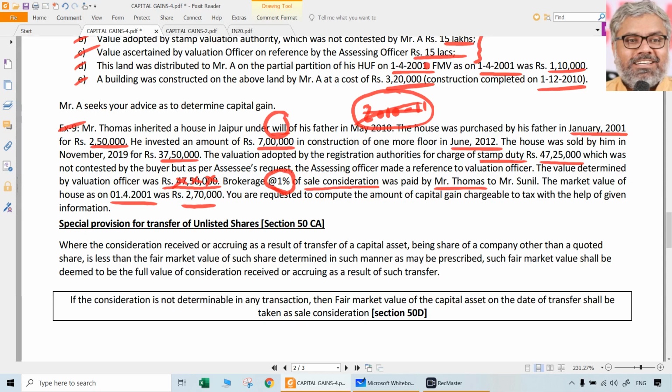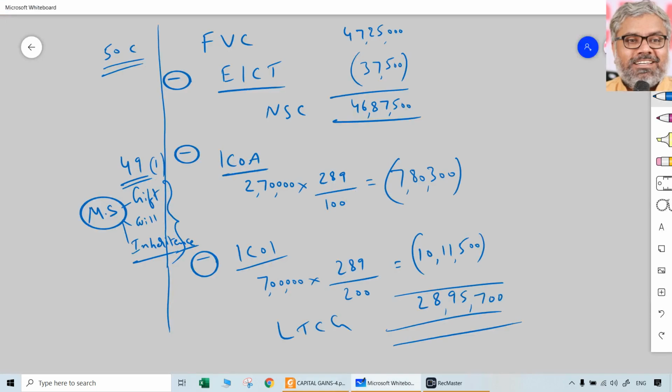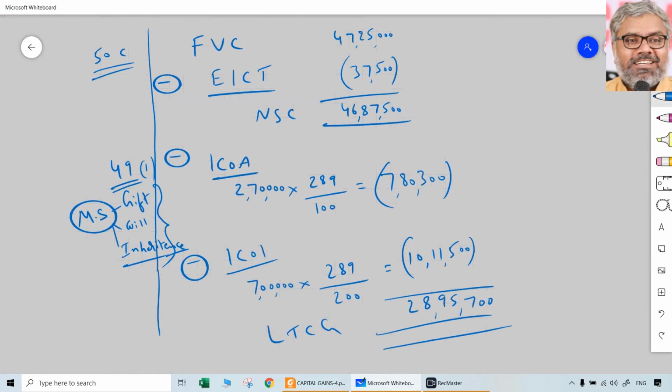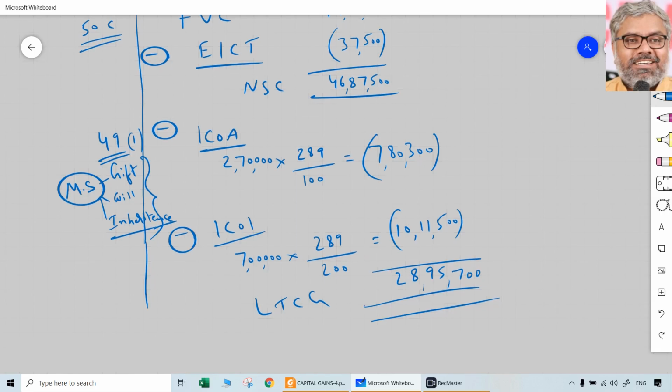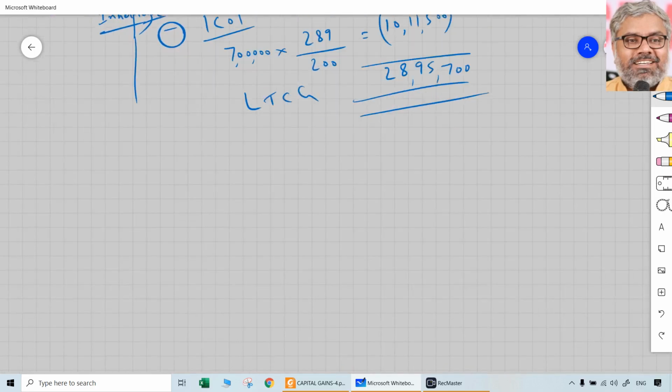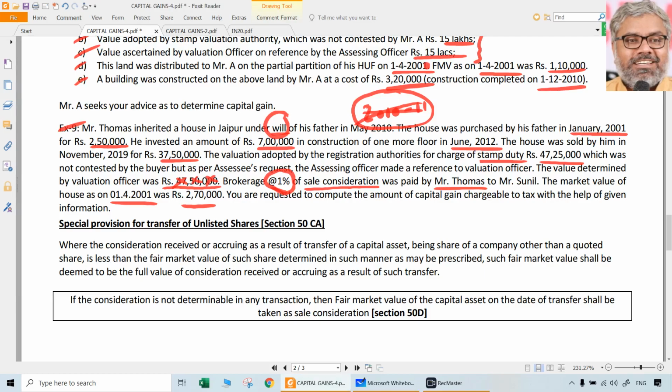Indexed cost of improvement is straightforward. Whenever that is done, that year's CII should be taken in denominator. Numerator is always the year of transfer, which naturally in most of the cases should be the previous year only. So, what is the final long-term capital gain? 28 lakhs 95,700. How perfect 5 marks question this is. So many points are applicable. And you can write all these points in notes also, which are given in the left side. 50C you have to write a note, 49(1) you have to write a note, Manjula Shah case you have to write, all these things you have to write as working notes. Calculations of course also have to be shown, then you get the final correct answer with accuracy and presentation. That gives full marks for such questions.